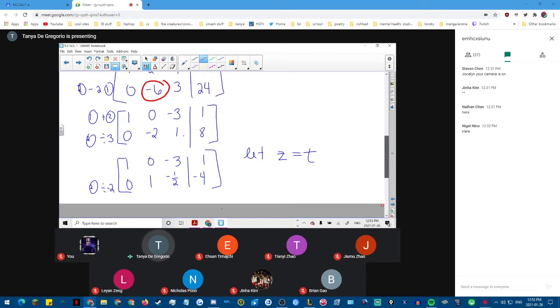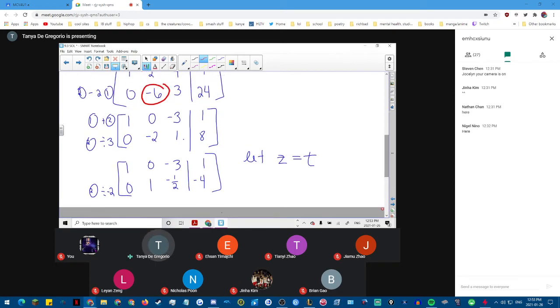As I said to you yesterday, guys, there's not one way to do this, there are many ways to do this. Definitely quicker ways, but there are many different combinations. Okay, good. So now 1, 0, 0, 1, and then I have my Z column that I leave alone because that's going to be my parameter T.